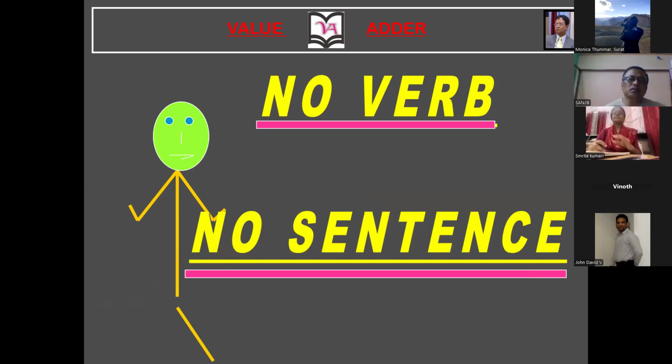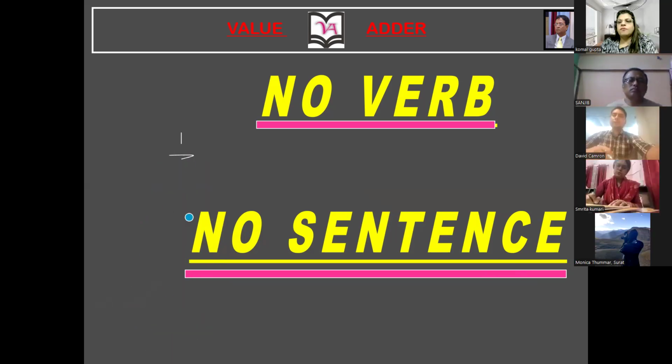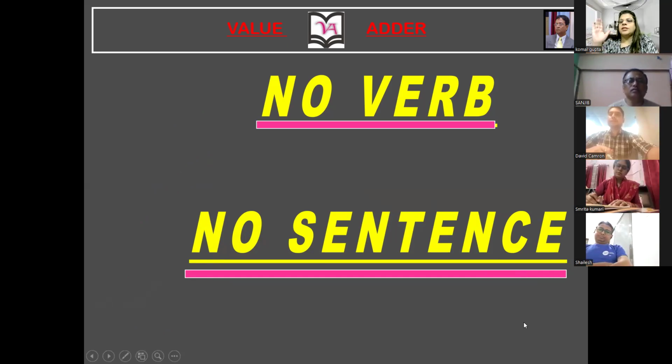Please repeat after me. No verb, no sentence. No verb, no sentence. Wrong verb, wrong sentence. No verb, no sentence. So whenever you have to frame a sentence, immediately you should know what is a verb, and what type of verb I have to inculcate in this sentence.